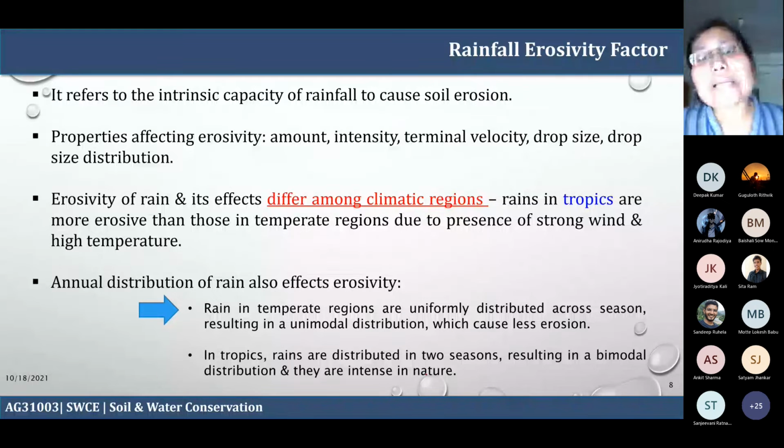So in all tropical countries, rain is distributed in 2 seasons, and the magnitude of the rain and the drop size distribution is also different, larger as compared to the mid latitude or extra latitude or high latitude countries. Extra latitude means the countries located north of 60-degree latitude. Those are also known as the extra latitude or the winter countries. So that differs the raindrop size distribution, and the annual distribution of the rain differs the erosivity across the globe.